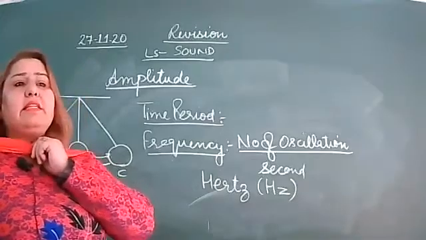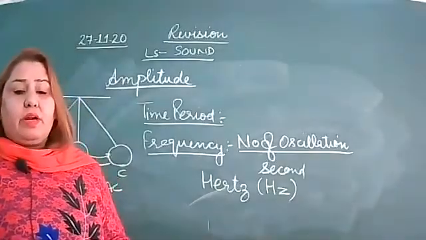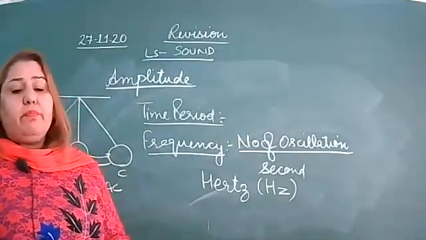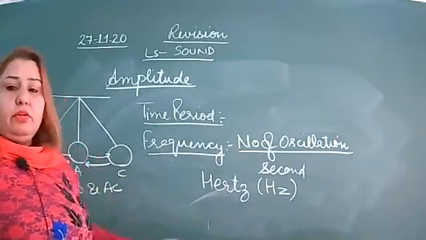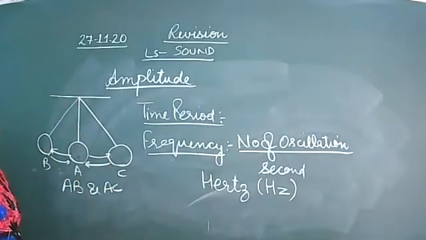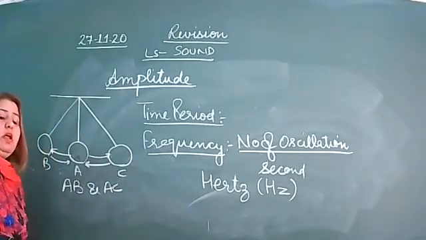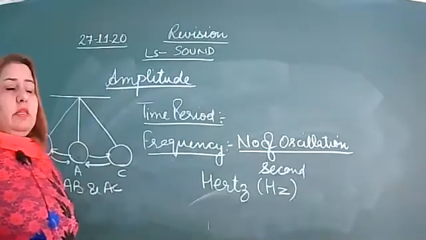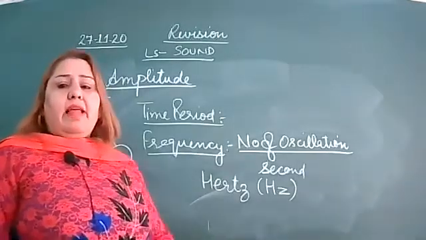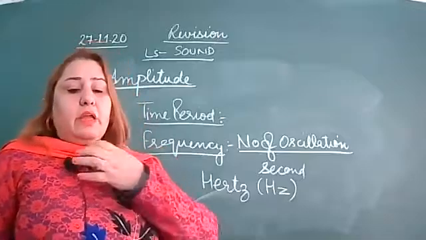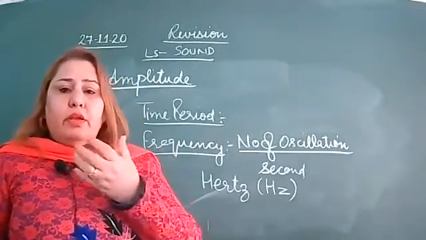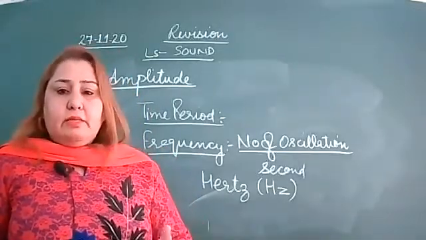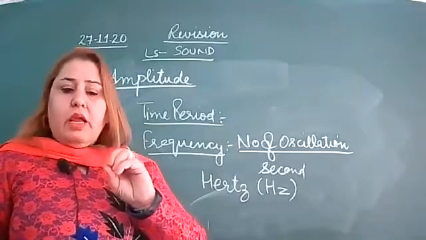After that, we had discussed loudness. Loudness of the sound depends on its amplitude, that is, it is directly proportional to the square of the amplitude. It is measured in decibels. Normal breathing is about 10 decibels.